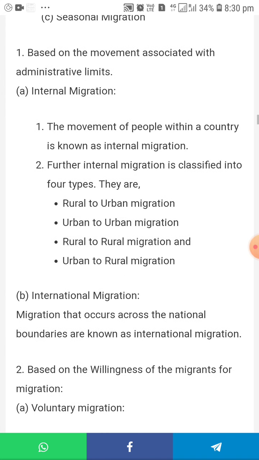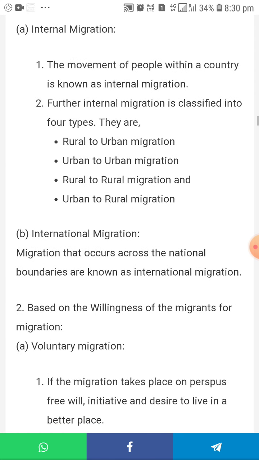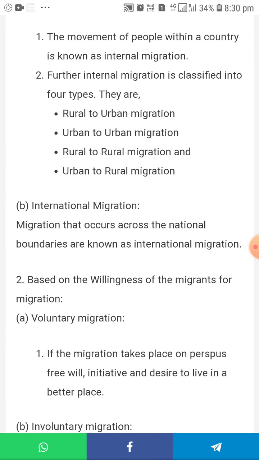The second part, international migration. Migration that occurs across the national boundaries is known as international migration. The second part, based on the willingness of the migrants for the migration.